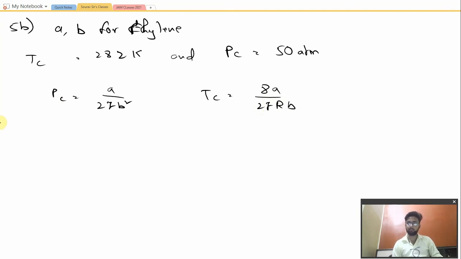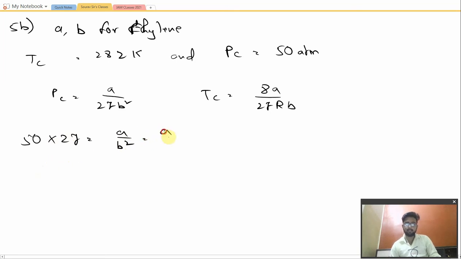Two equations will be formed, and then we'll have to substitute. So Pc is 50 atmosphere, 50 into 27 is equal to A by B square, or we may write this as A by B into 1 by B. And from this part we know that Tc is equal to 282 Kelvin.